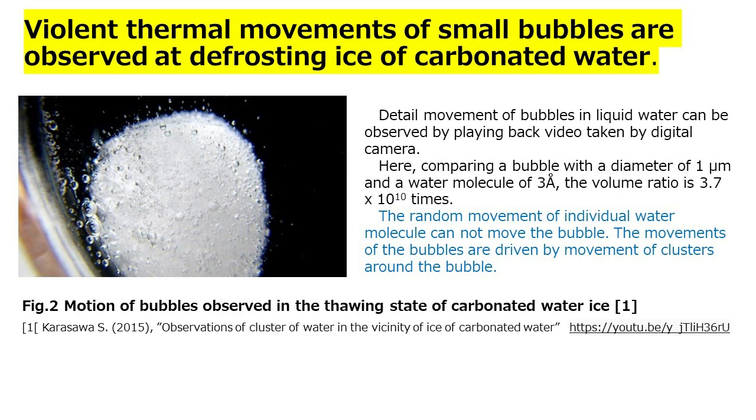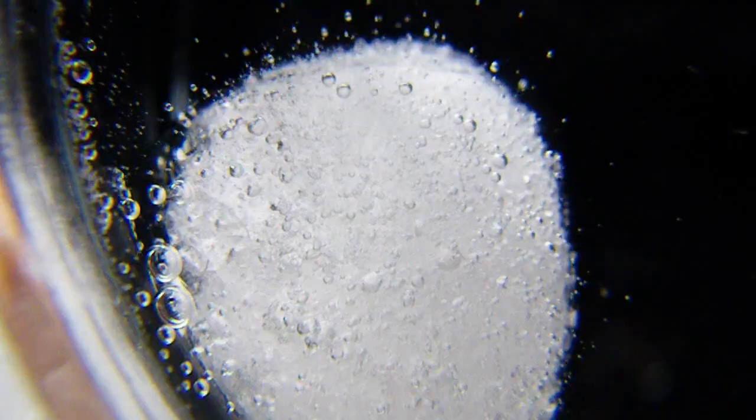Detailed movement of bubbles in liquid water can be observed by playing back video taken by a digital camera. Here, comparing a bubble with a diameter of 1 micrometer and a water molecule of 3 angstroms, the volume ratio is 3.7 times 10 to the 10th power. The random movement of an individual water molecule cannot move the bubble. The movements of the bubbles are driven by movement of clusters around the bubble.